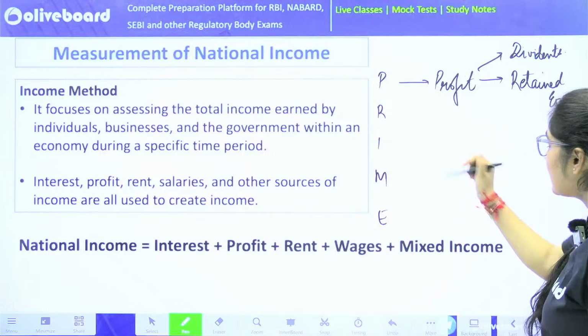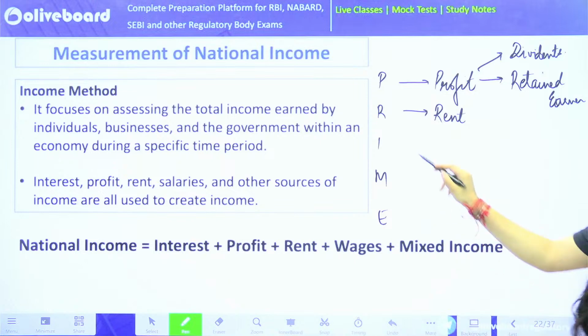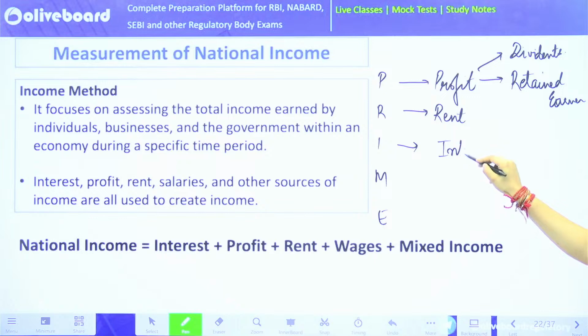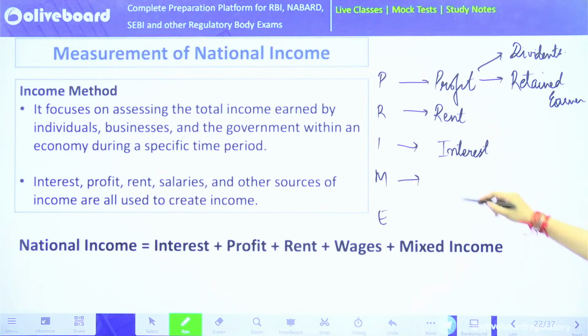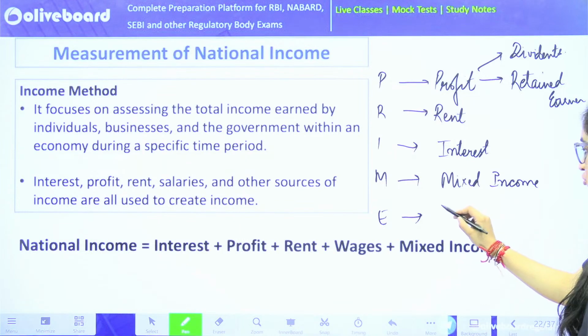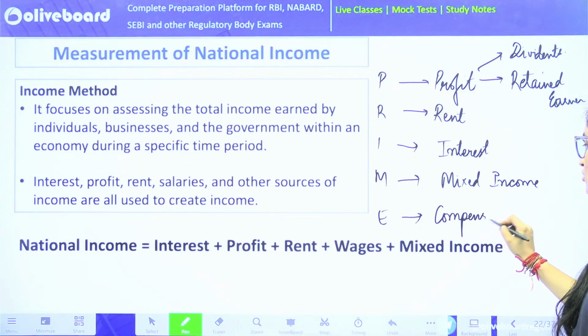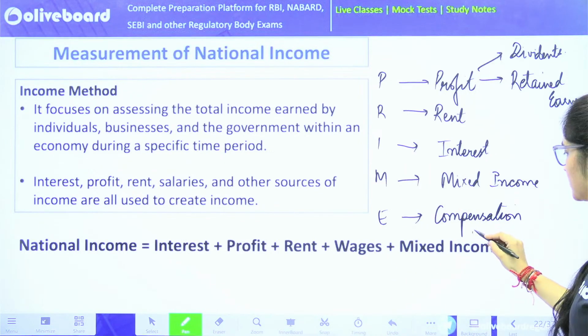The next thing is R. R is rent. I. What is I? I is interest. M. M is mixed income. That can be income from other sources, some freelancing work, something like that. So it's your mixed income. And E. E is the compensation which is given to the employees. So E will be compensation of employees. Just an acronym, how you can remember it.